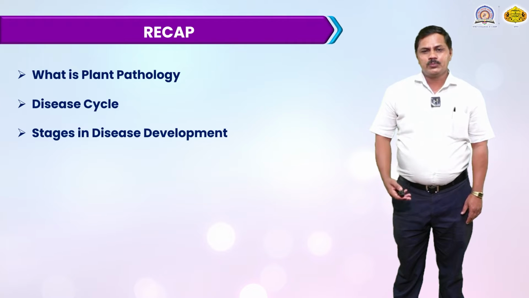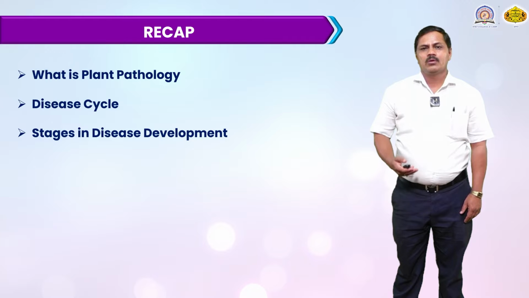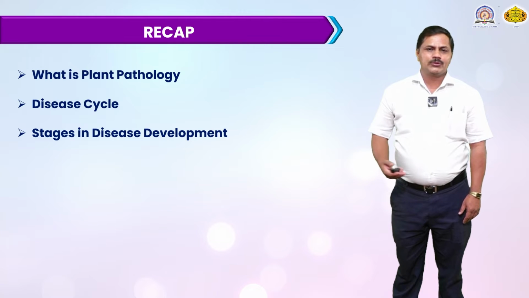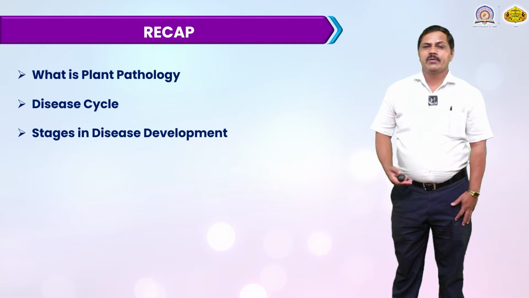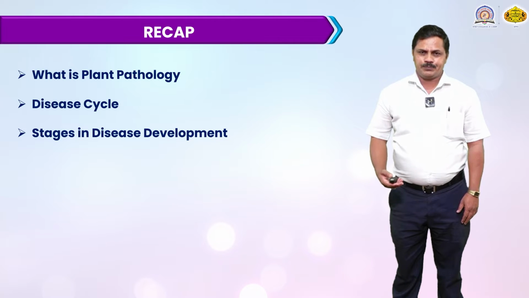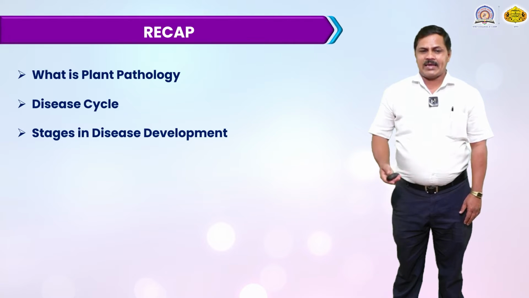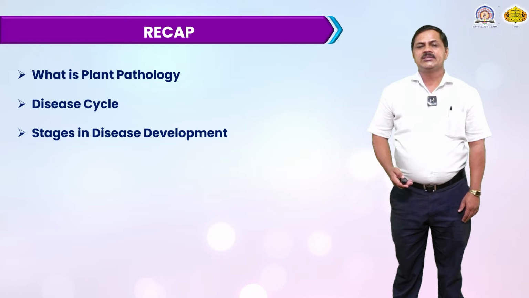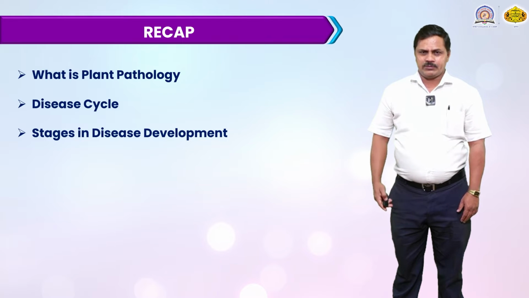These agencies are very useful for the transfer of the disease from one plant to another plant. Also, irrigation water is very responsible for the transmission of this disease from one field to another field. This is called a disease cycle. Then the stages in disease development. There are different stages.